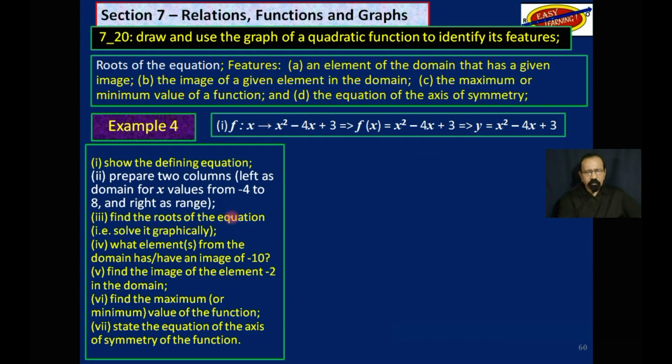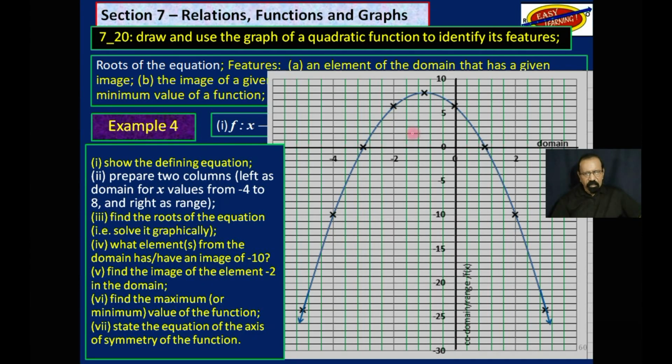So what do we get? We get this. Notice the graph now looks balanced, symmetric. If I had been using -4 to 8, it wouldn't look as nice as you see here. But if you had to do this, please do it irrespective of looks.